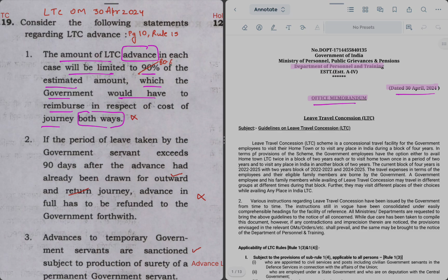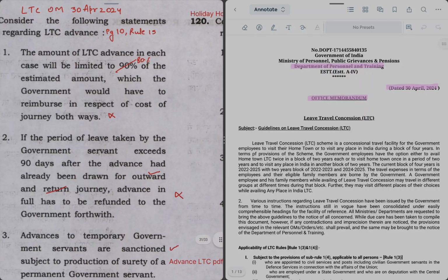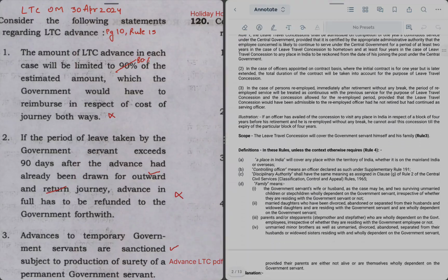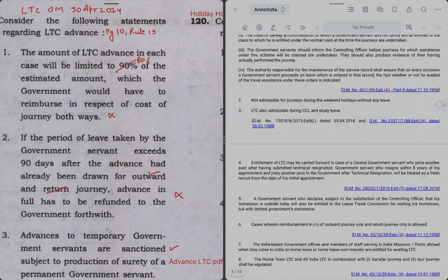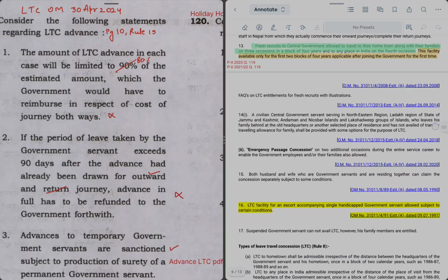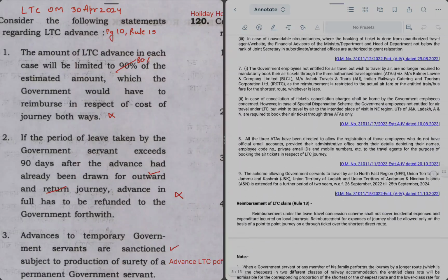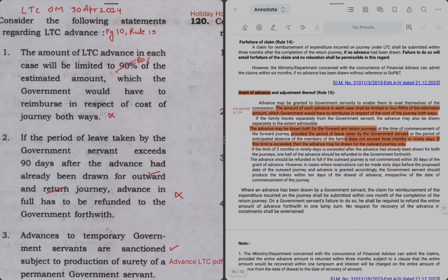Now this limit was set to 80% as per this OM. Let me show you the exact page in which this limit has been changed. So in this page number 10 in rule 15 it is mentioned that 4/5 of the estimated amount, which comes to 80% or 4/5, and this statement is incorrect.